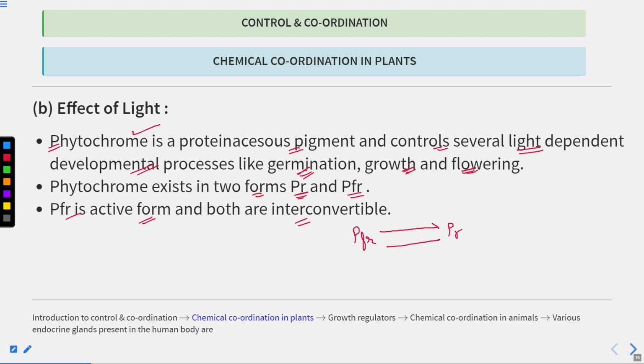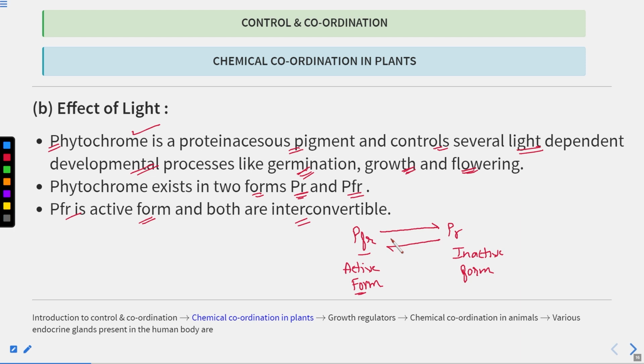These are interconvertible, and PFR is the active form. PR is the inactive form. Clear?